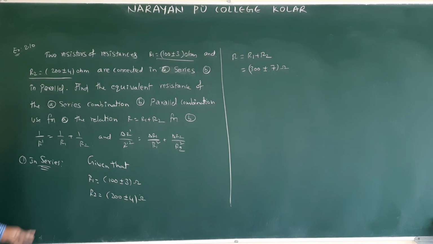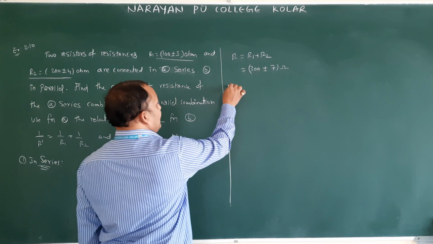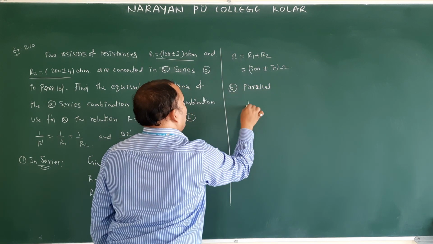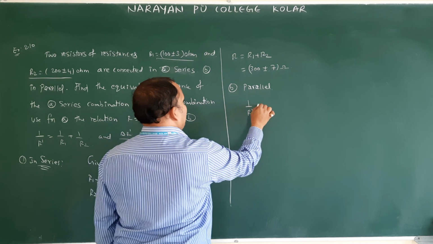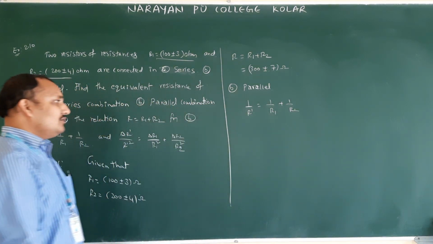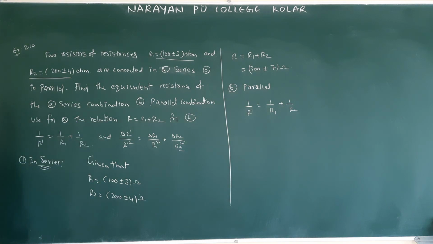Series is simple. Now we will see parallel. For parallel, this formula we are going to use. This is nothing but B. So 1 by R dash is equal to, what relation did they give? 1 by R1 plus 1 by R2. So this is for the resultant resistance. Next we have to find, by using the relation, the equivalent resistance.